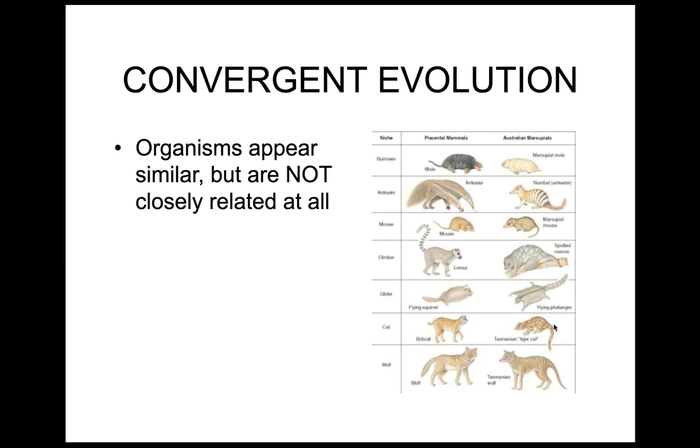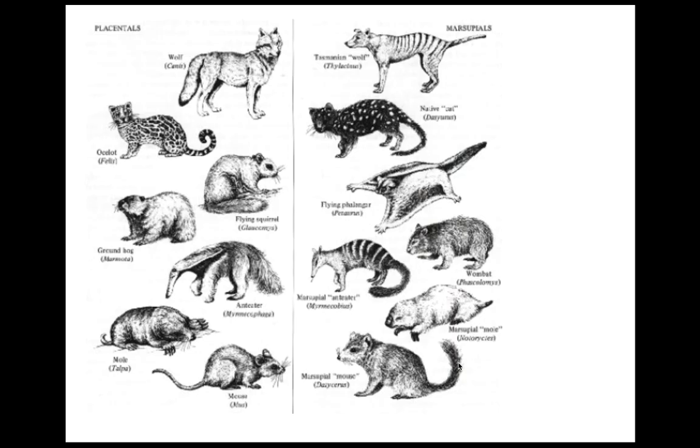Okay, we have bobcats, they have Tasmanian cats, look the same. One's a marsupial, one's a mammal. We have wolves, they have Tasmanian devils, and they look like wolves, but this is a marsupial and this is a mammal. Okay, convergent evolution, very, very dissimilar organisms that look exactly the same.